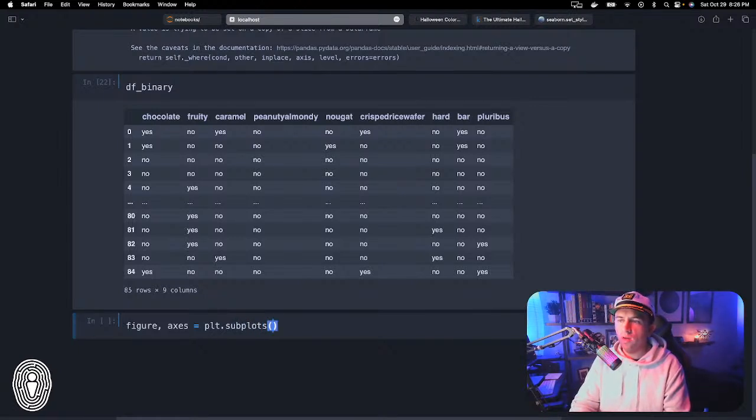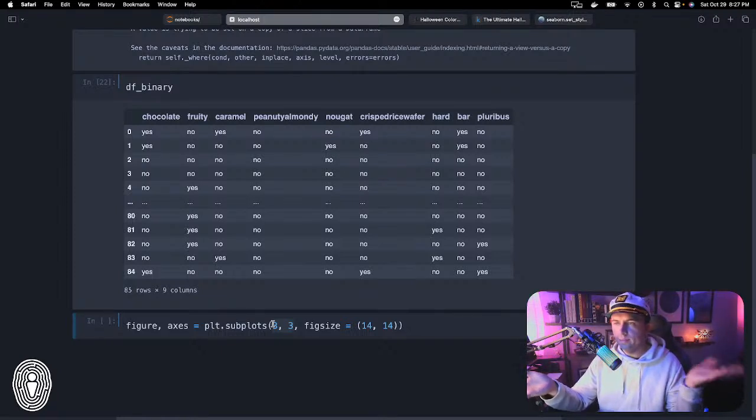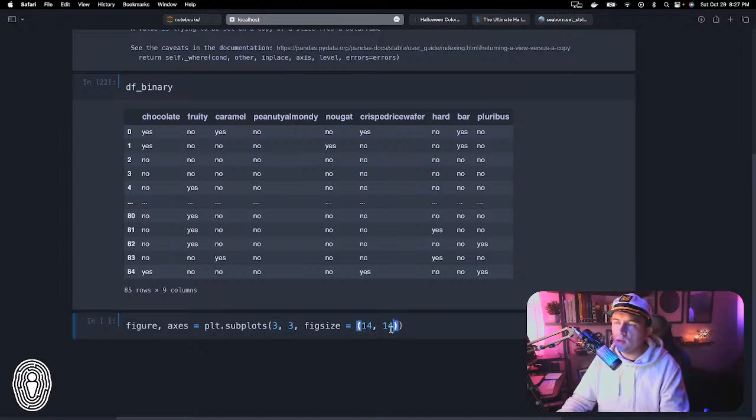I want a 3x3 grid, and I'm going to do a figsize equals 14x14. 3x3 makes sense because we have 9 different variables, so we want 3 rows and 3 columns to make basically a Rubik's Cube kind of square. The figsize is really up to you. I think the only reason I settled on these numbers is because I just played around with the visualizations a bunch.